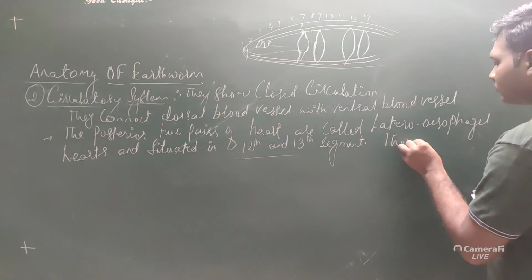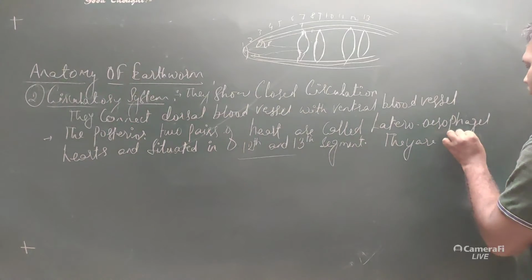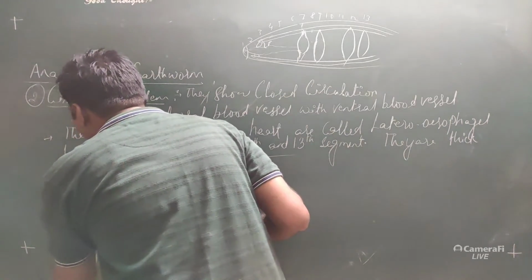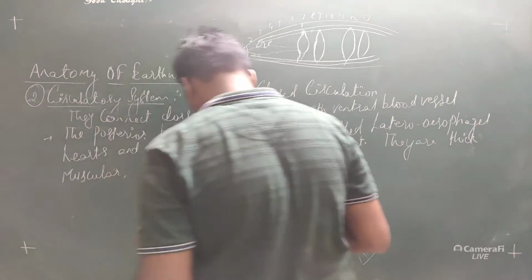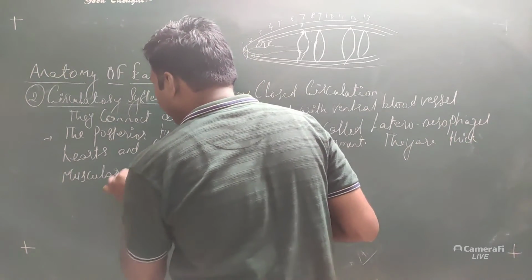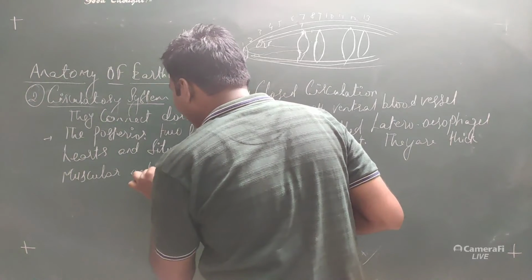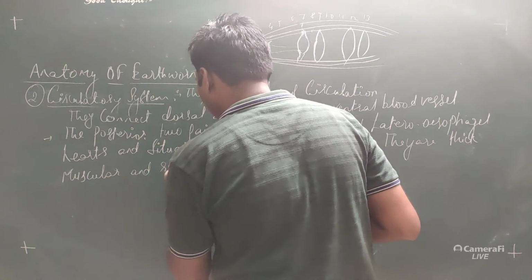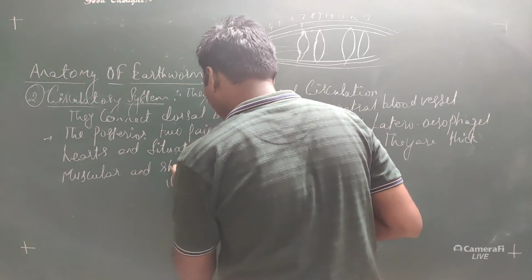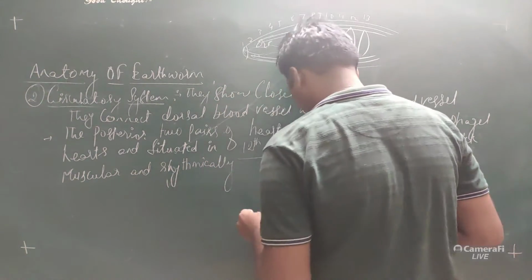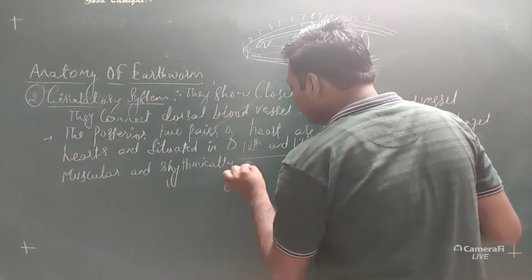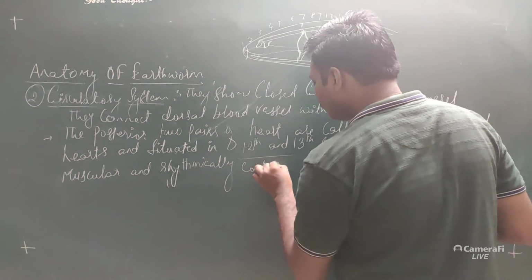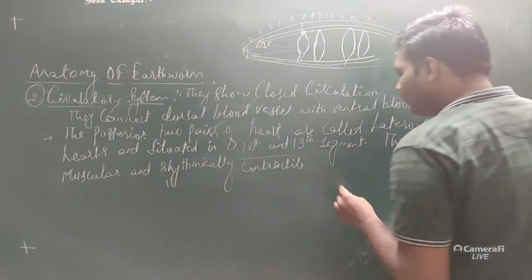They are thick, muscular, and rhythmically contractile blood vessels.